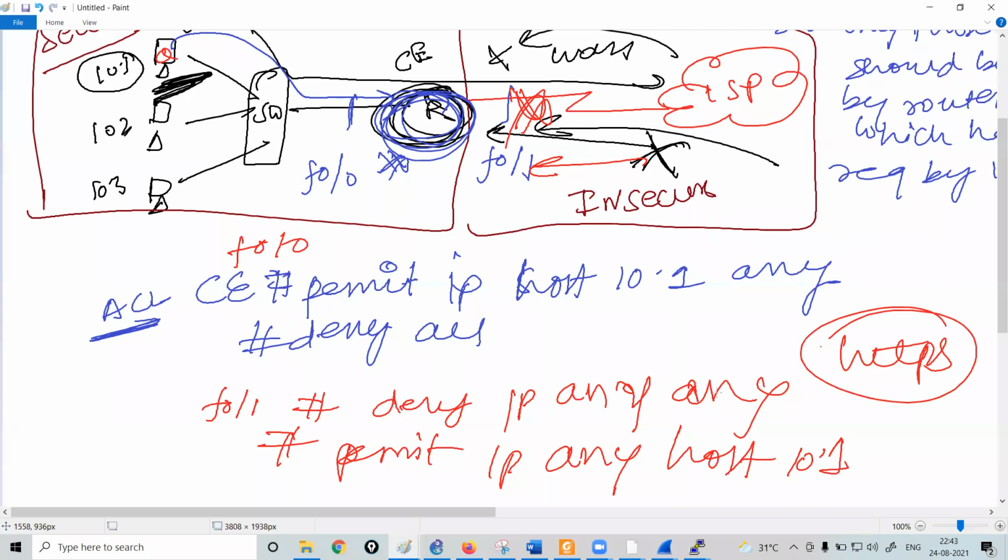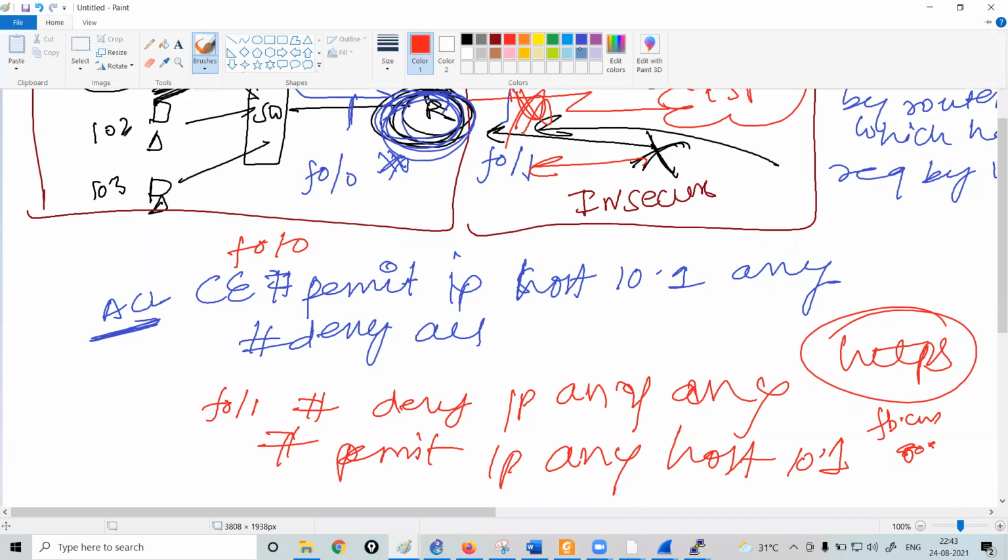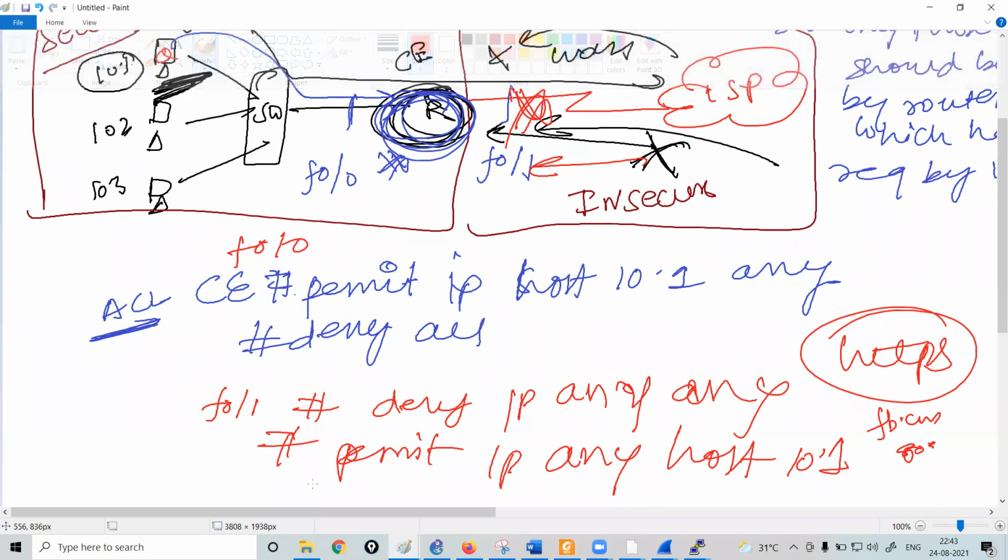Let's suppose your manager asks you to only allow facebook.com or google.com. Basically, what I would like to say is that implementing an ACL to restrict the traffic is never a feasible solution. Why? Because you have to implement multiple commands, multiple instructions under the ACL.